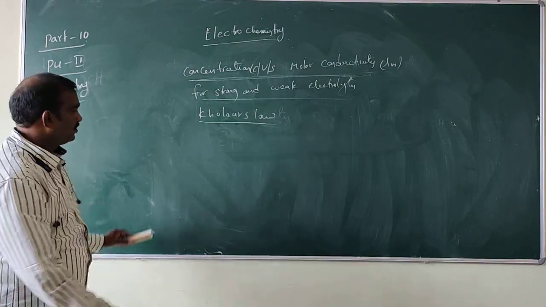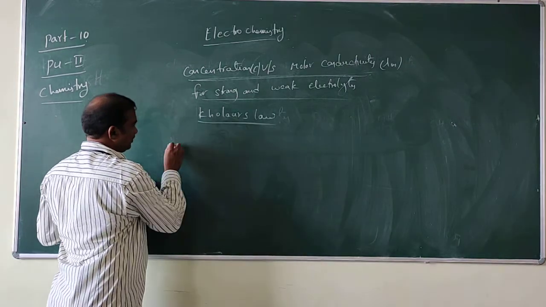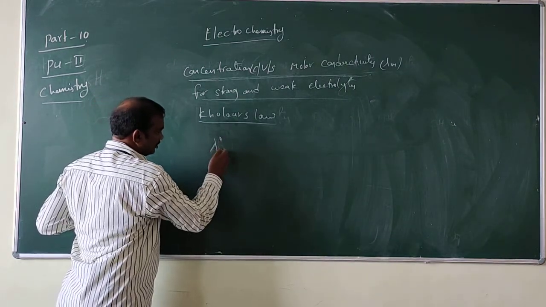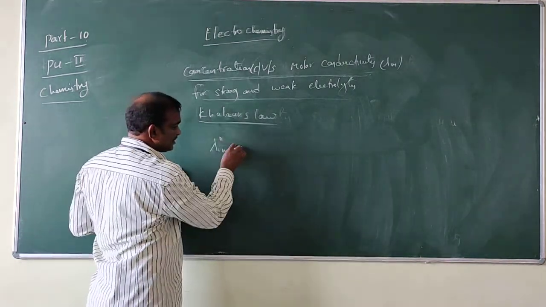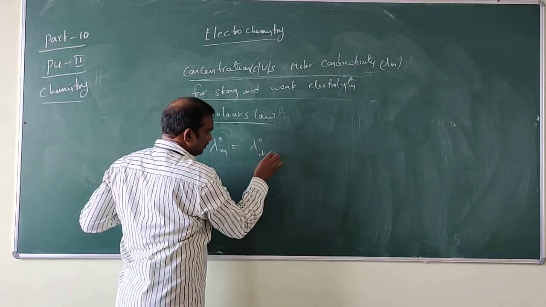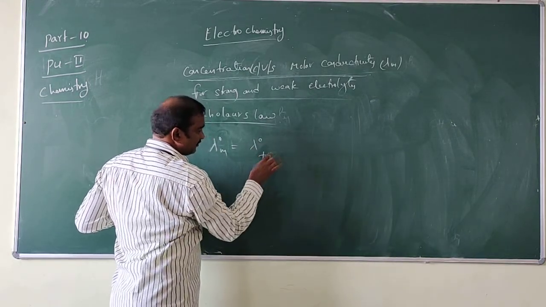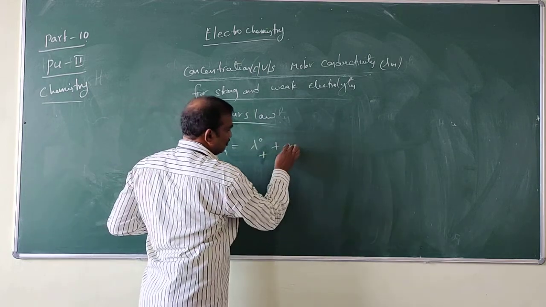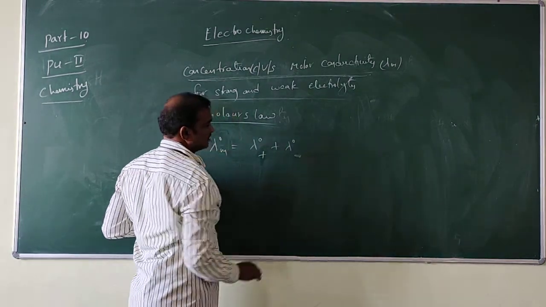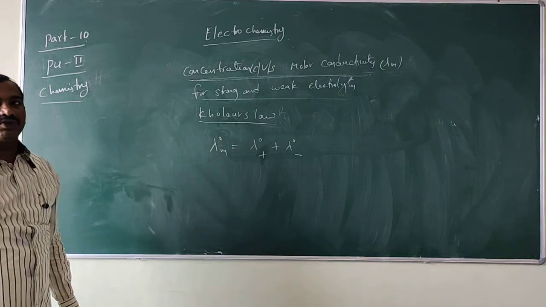Kohlrausch's law: limiting molar conductivity for weak electrolytes is equal to the algebraic sum of molar conductivity of cations plus molar conductivity of anions.